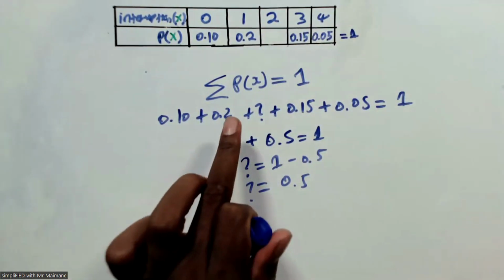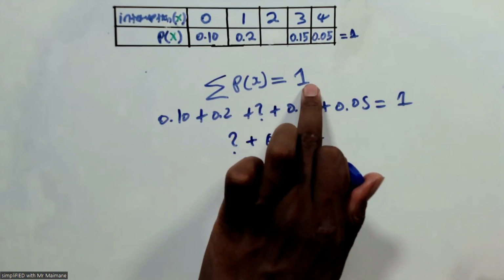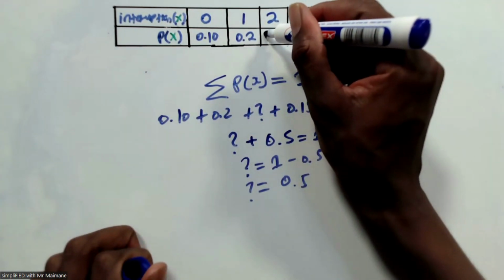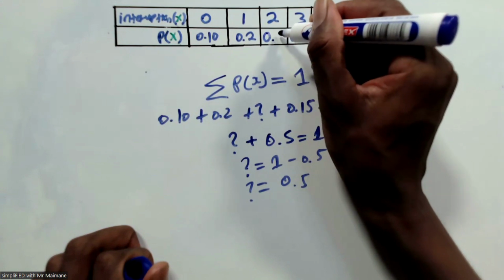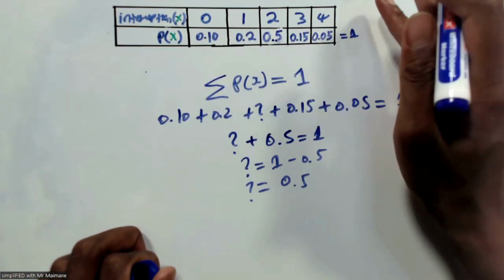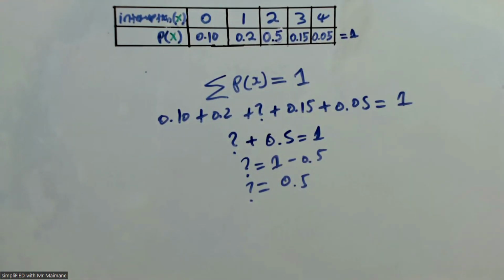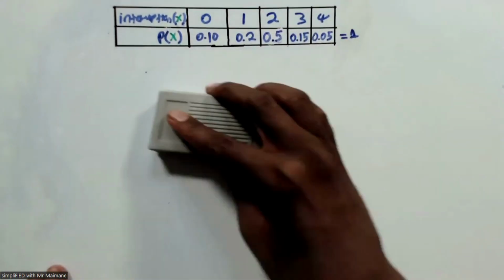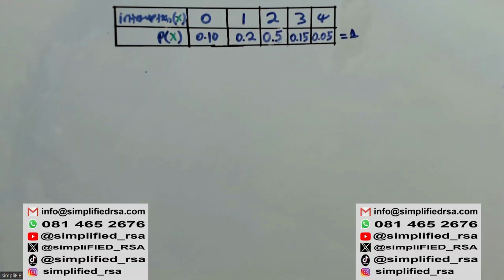How did I get it? Because I know that the sum of all probabilities must give me 1. So I will fix that there to be 0.5. So now my table is complete. I have to determine which one is correct, which one is incorrect from the given question.